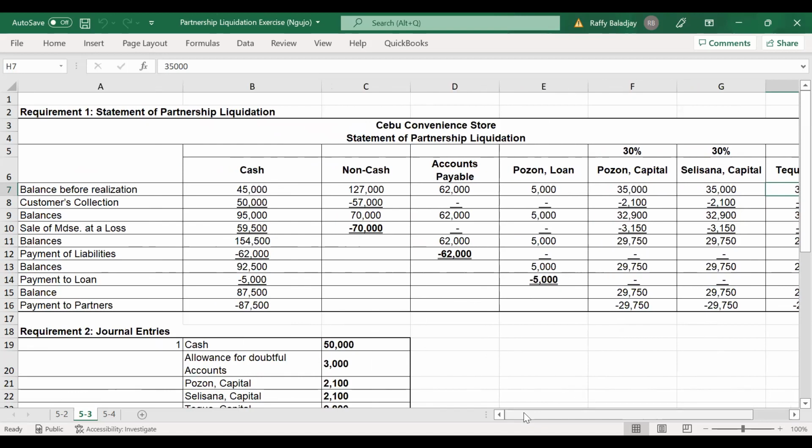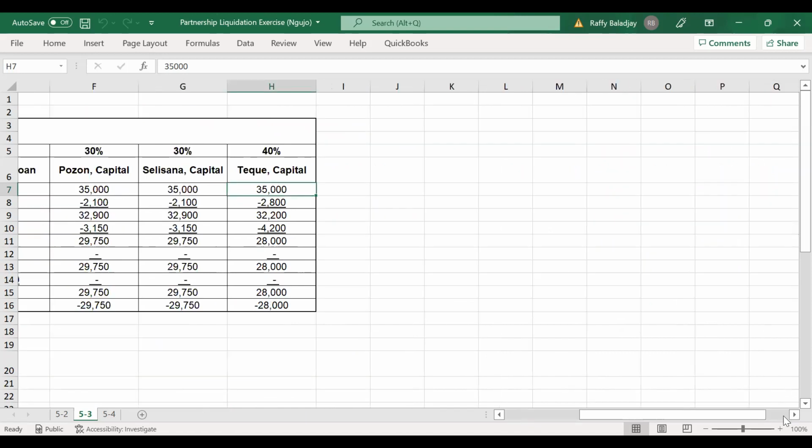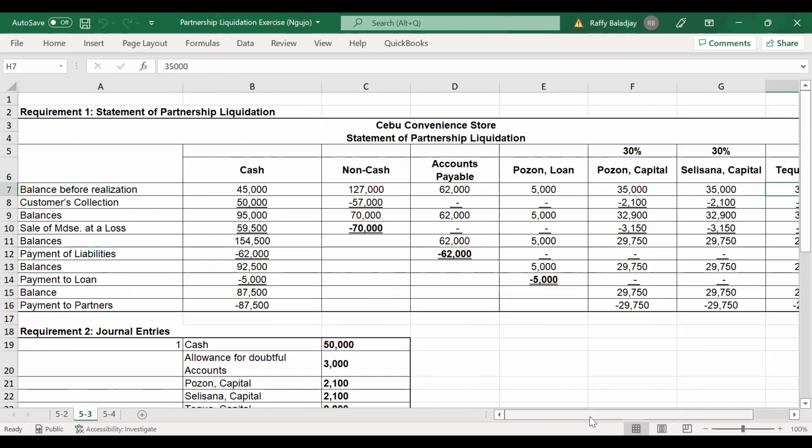The next thing we do is pay our outside creditors. So you will have 62,000. You pay your outside creditors, and then you pay the inside creditor. Now, as you can see in this particular example, since partner Puzon does not develop a capital deficiency, you will pay it to Puzon as is. You will not exercise the right of offset. So you pay the loan to the partner, which is the Puzon loan in the amount of 5,000.